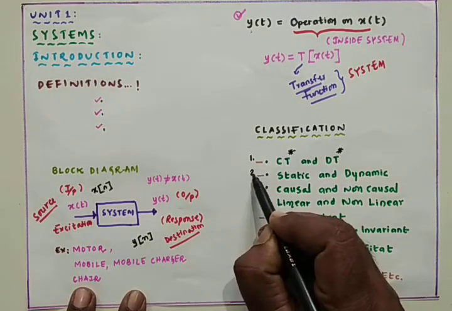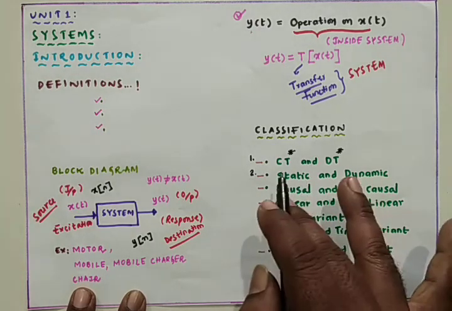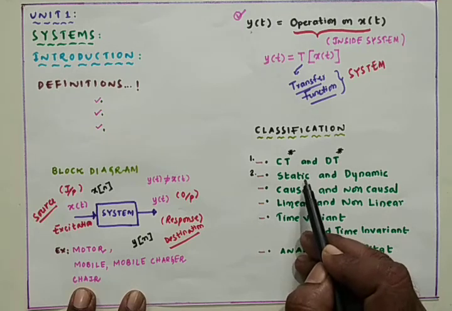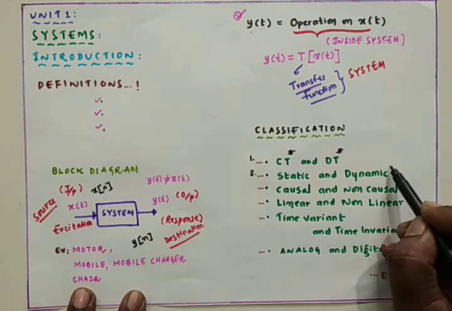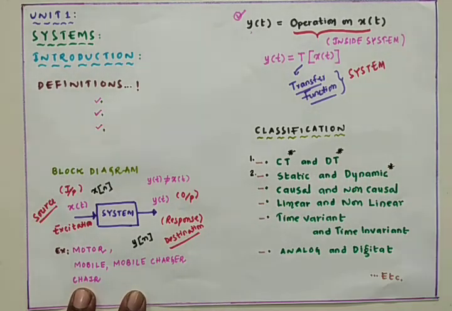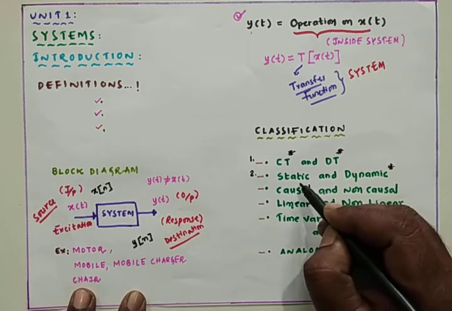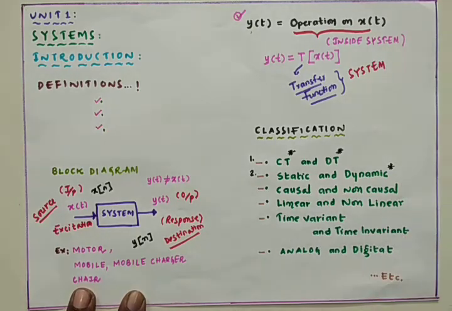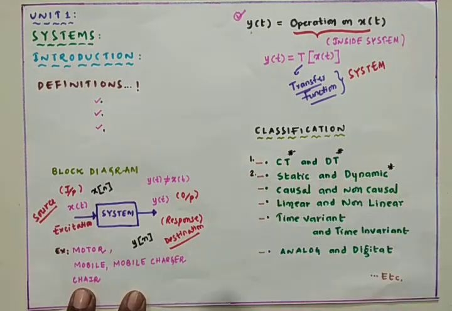If a system output is purely dependent on the present input signal, then that system is named a static system. If a system output is not only dependent on present input signals but also on the future inputs, then that is called a dynamic system. The best example for the static system is multiplexer, demultiplexer, but the best example for the dynamic is all the sequential circuits in the digital electronics you studied, that comes under the dynamic.